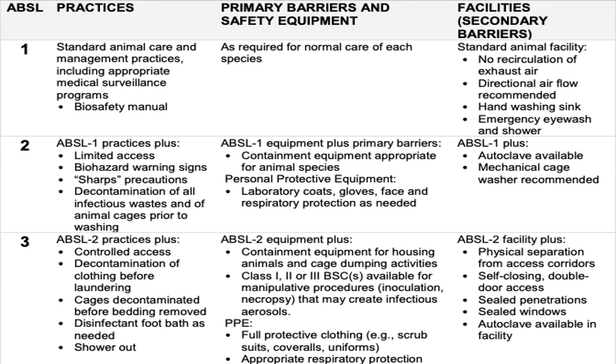So there is the need of double door access, and the doors are generally self-closing. Also, the penetrations are sealed along with the windows that are sealed, so there is a proper maintenance of airflow and autoclave wherever necessary.